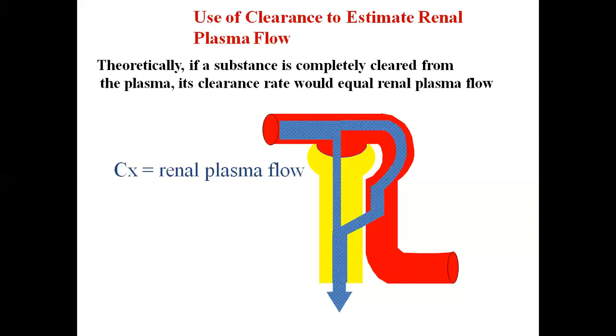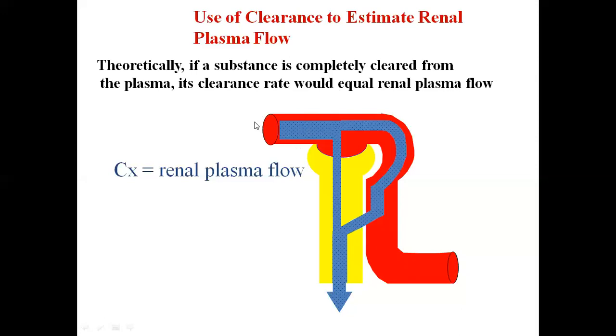So for a substance to get completely cleared from the renal plasma, that substance has to be secreted. So here you can see that if almost complete secretion occurs from the peritubular capillaries into the renal tubule, then the excretion rate of the substance would be equal to the renal plasma flow.